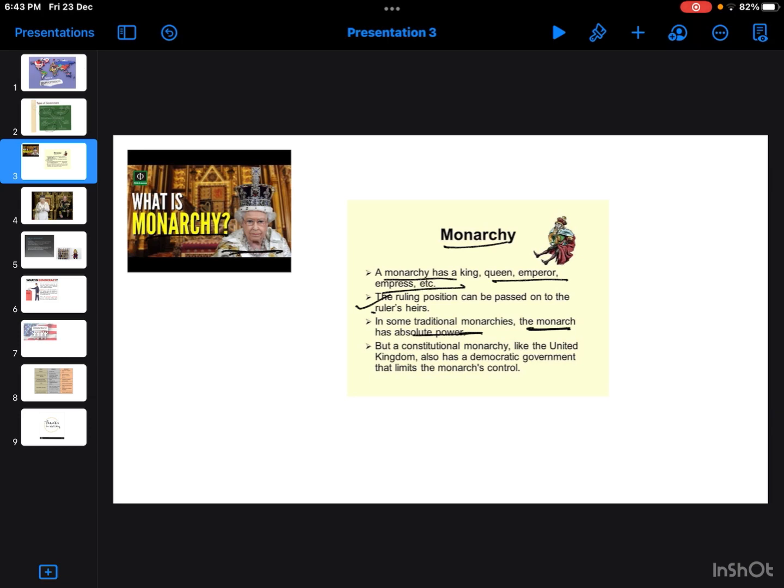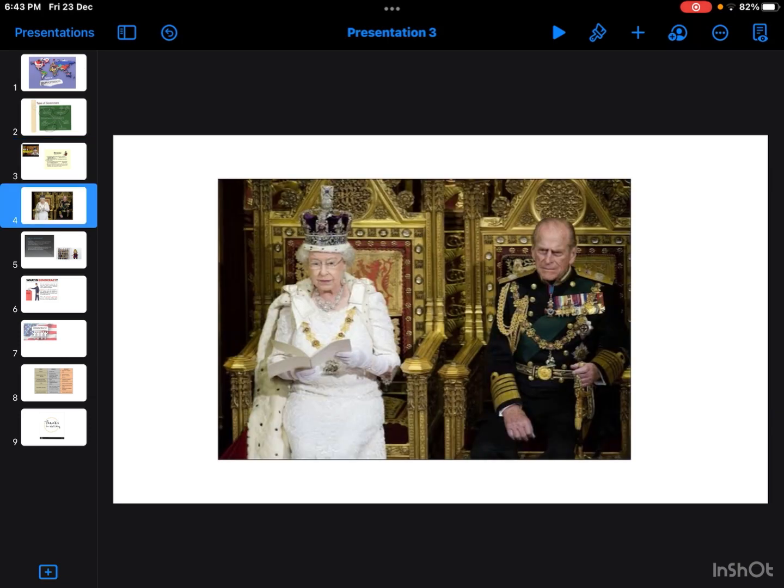They have no freedom, nothing at all. You can clearly see that picture. So this is all about monarch. You just have to remember it is nothing but a king or queen's rule.